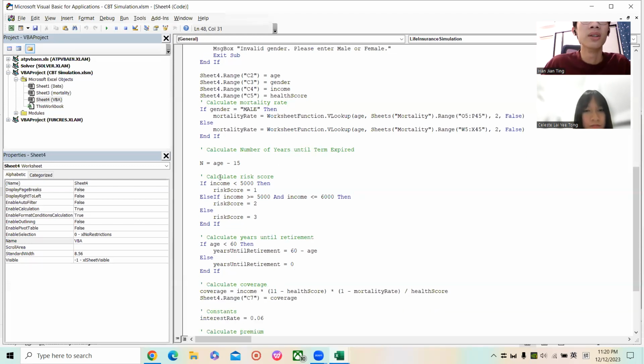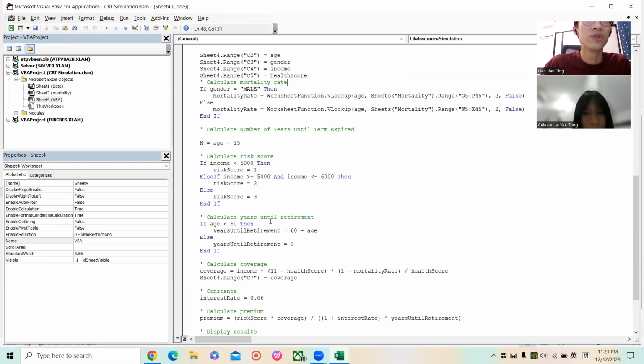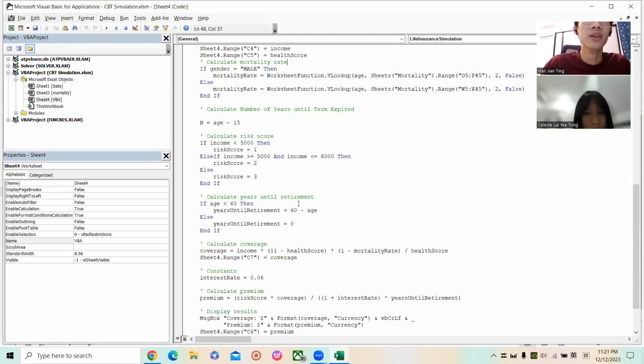After that, we can calculate the risk score using what I just said: if the income is lesser than 5,000, the risk score equals 1, and if it is greater than or equal to 5,000 and lesser than 6,000, it equals 2. Above that will equal 3. For the years until retirement, if the person's age is lesser than 16, you need 16 minus the age. Otherwise it will be equal to 0.